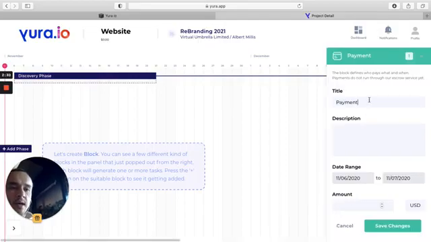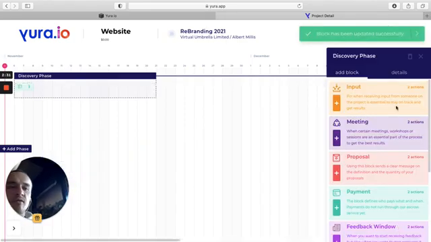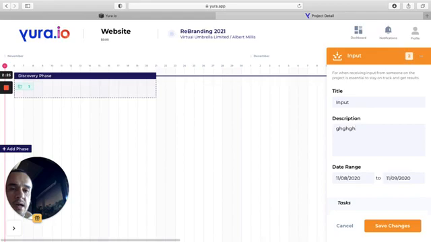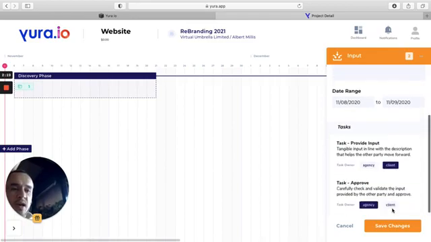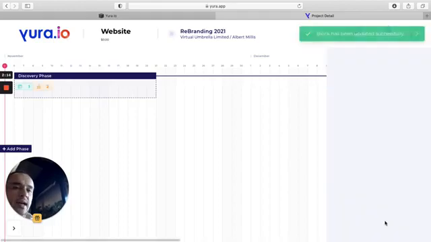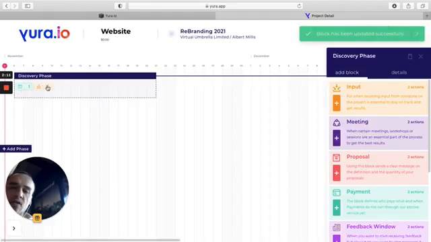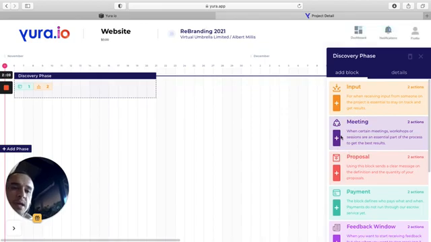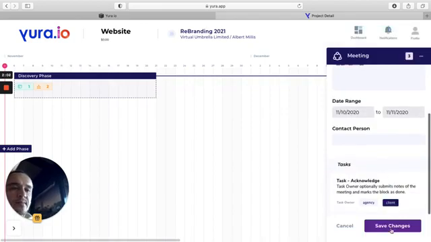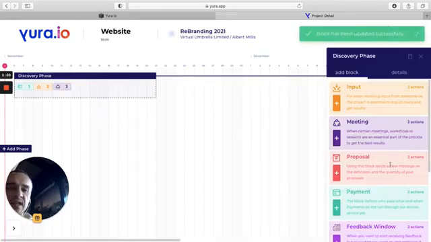So I'm creating payment one, a description of the payment, the purpose, etc. I need 5K in advance before we can work, but I also need some input from the client. So that could be access to the web server, that could be having access to the brand book, or access to whatever. The input needs to be provided by the client. Automatically, we as an agency will approve that building block at some point. So here you see that we're creating the timeline. I also need a meeting with stakeholders, A to Z, and that meeting will take place in one of these days.